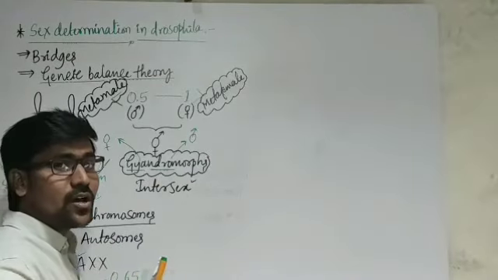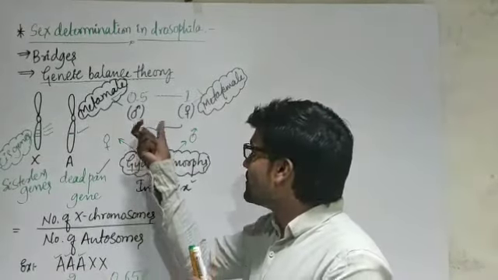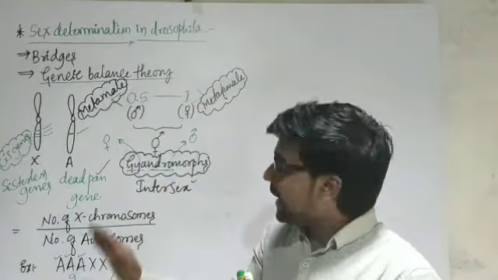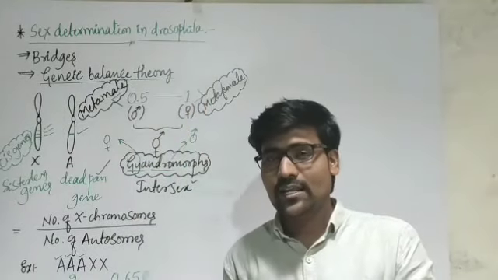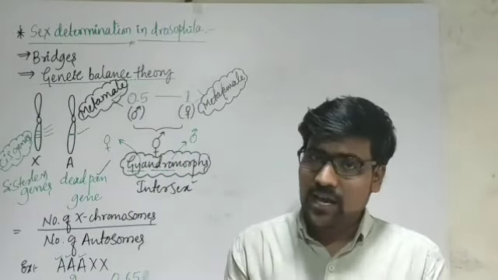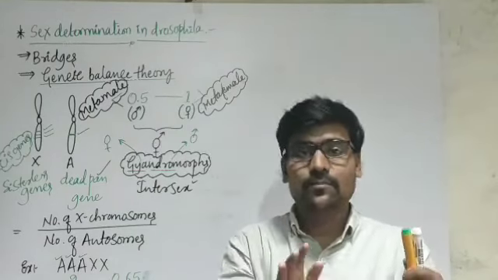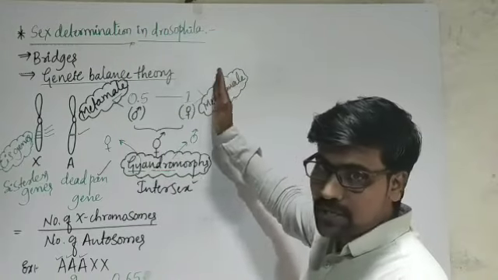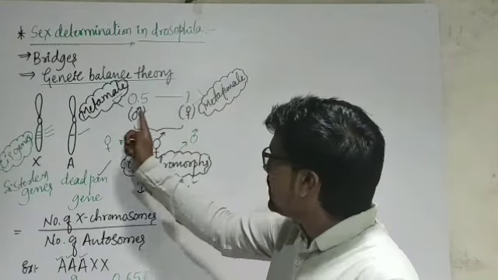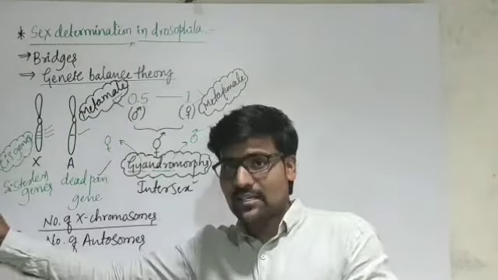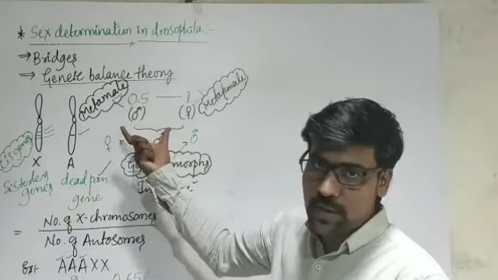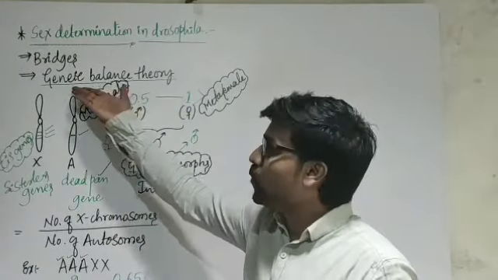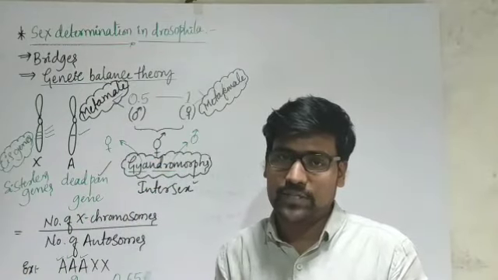That means, in case of Drosophila, fertility exists only for the values 0.5 and 1. Any deviation from this ratio, the organism is going to become sterile. Of course, it may maintain maleness or femaleness, but sterile. If you go above 1, femaleness gradually increases. Less than 0.5, maleness gradually increases. In between these two numbers, neither male nor female, intersex. So this is about the genic balance theory, how they predict that.